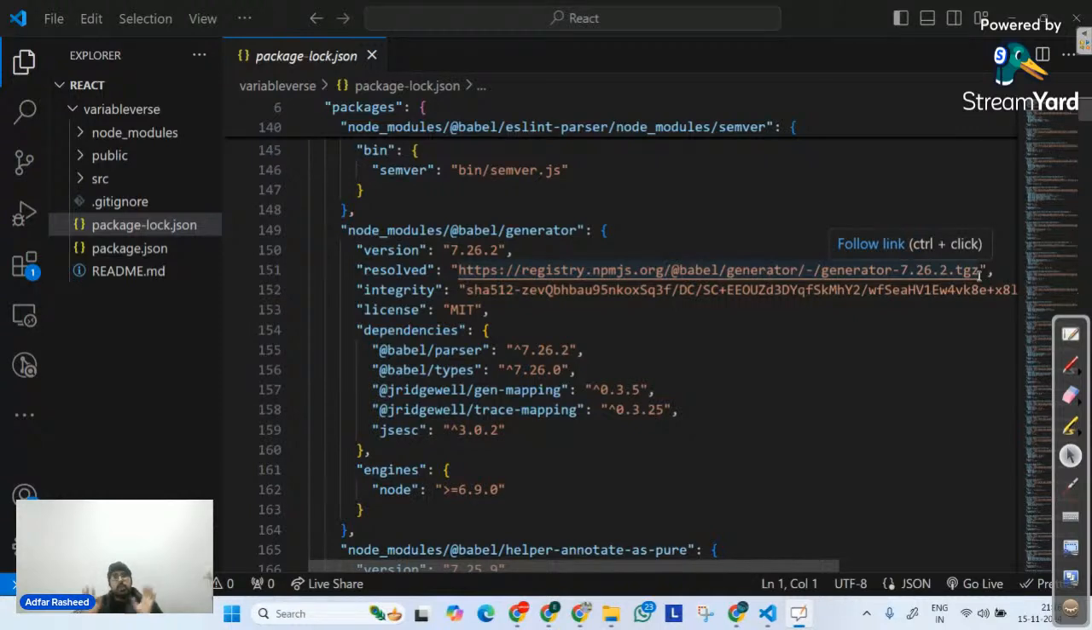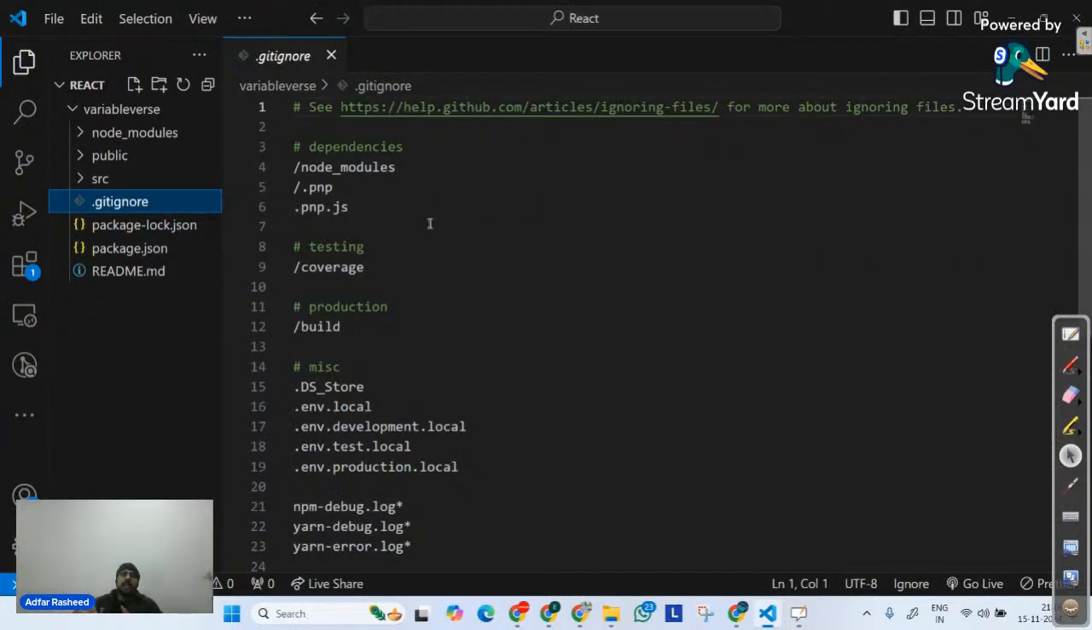So these files, you got an idea why we have these two mandatory files. So do not even think of deleting them. After that, we have another file called .gitignore. You can delete it. It's not a necessary file. It's an optional file. But what is it for?